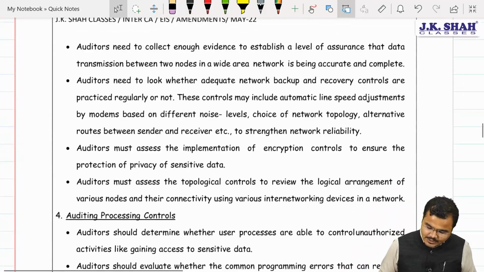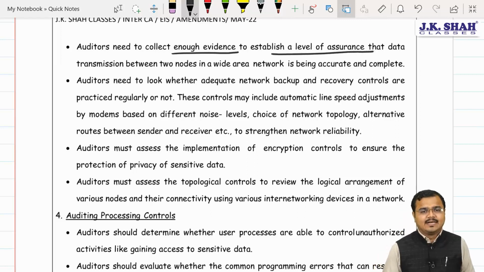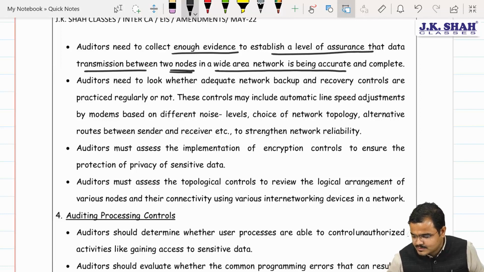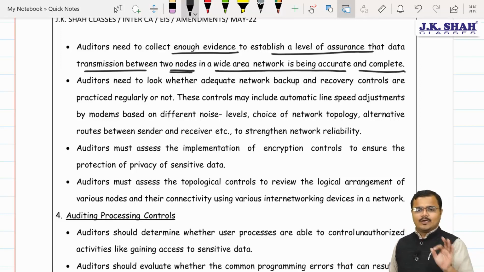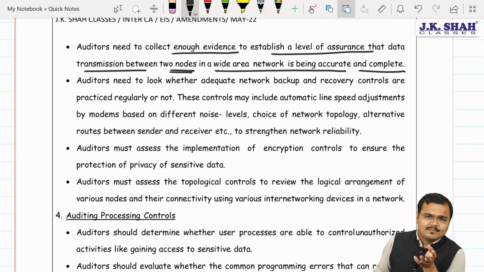Auditor needs to collect enough evidence to establish the level of assurance that the data transmission between two computers in a wide area network is accurate and complete. No database should fall into someone else's hand, and unauthorized access should not be there. We are maintaining proper data integrity.